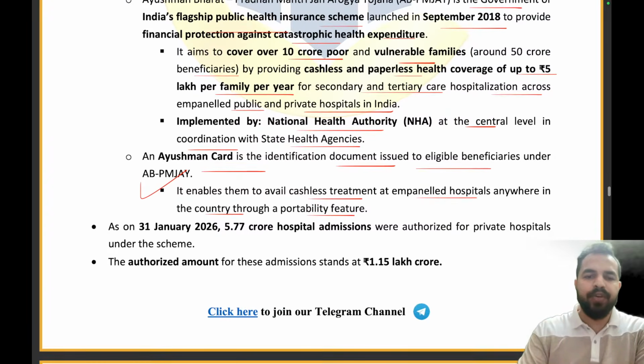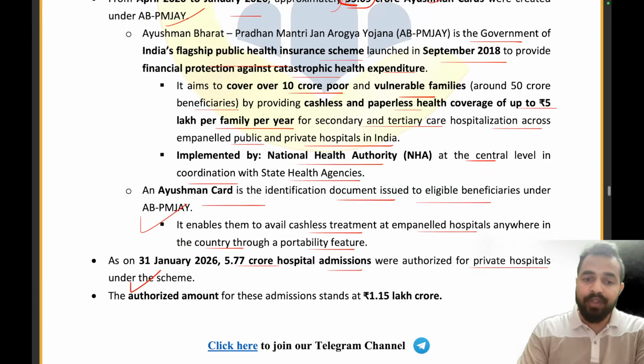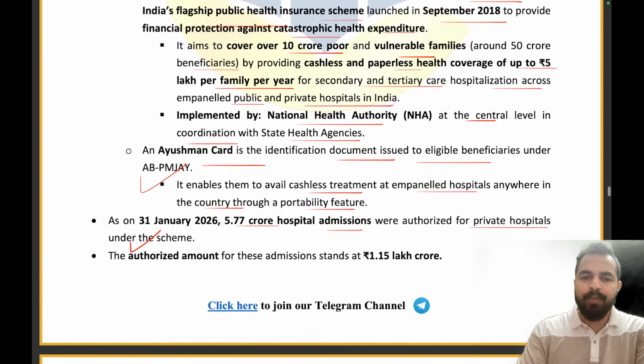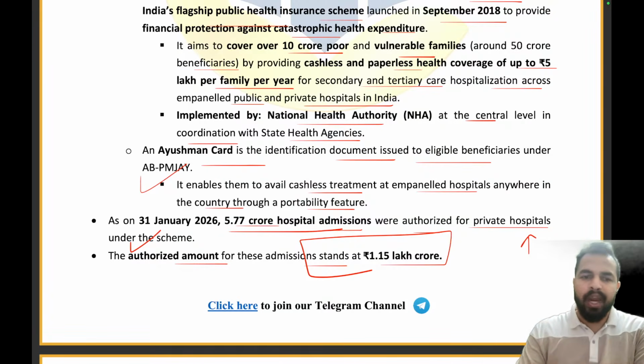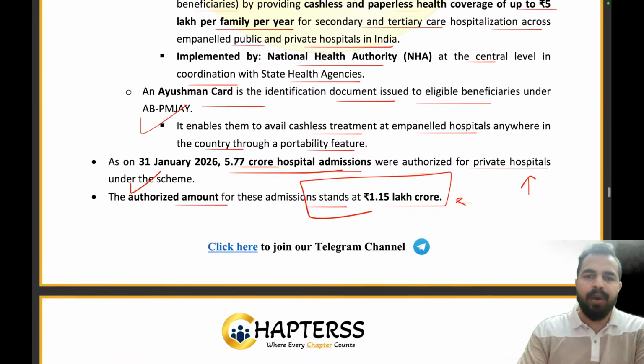As on 31st January 2026, 5.77 crore hospital admissions were authorized for private hospitals under the scheme. The authorized amount for these admissions stands at 1.15 lakh crores. So, 31st January 2026 तक 5.77 crore hospital admissions को authorize किया गया था for the private hospitals under the scheme, and the authorized amount for these admissions stood at 1.15 lakh crores. Clear everyone? So we have covered each and every part of this particular article.